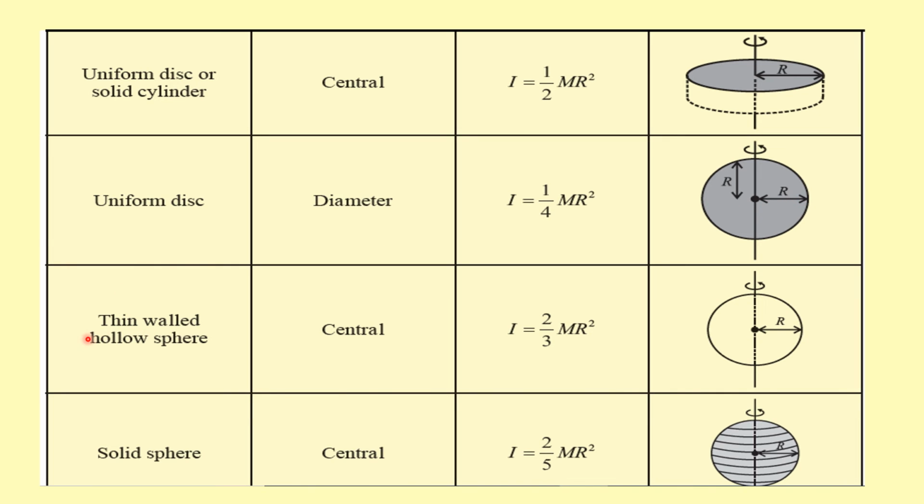The moment of inertia of a thin walled hollow sphere about its central axis passing through its center is given by 2 by 3 m r square, where r is the radius of this hollow sphere. Moment of inertia of a solid sphere about its central axis passing through its center is given by 2 by 5 m r square, where r is the radius of this solid sphere.